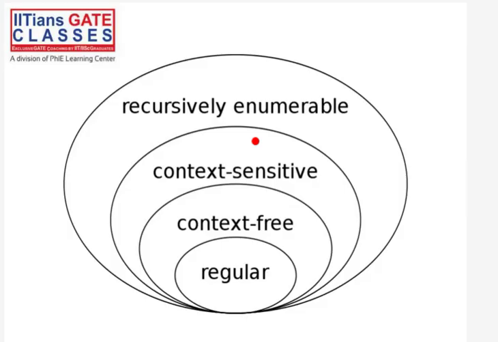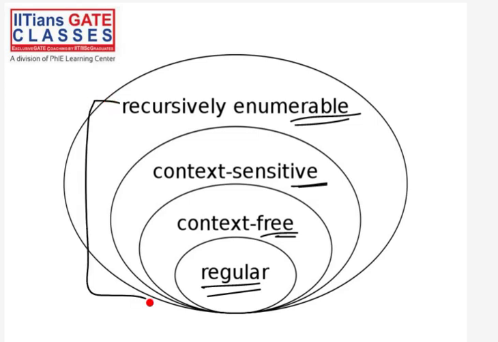This is the next thing. As I told you, we have four kinds of languages: regular language, context free language, context sensitive language, and recursive enumerable language. There are four types of grammar that we have. Similarly, we have four types of languages, because every grammar generates some language. So if we have four different types of grammar, they will generate four different types of languages. These are the four most important languages that we will see in this course.